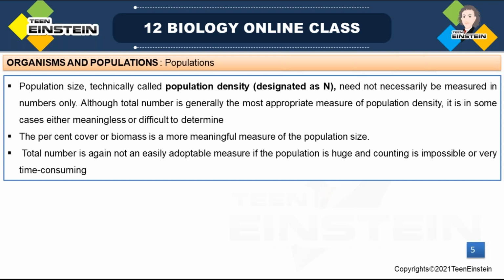The banyan tree is very big with a very large canopy, but when we compare 200 Parthenium plants with a single banyan tree, the population size of Parthenium